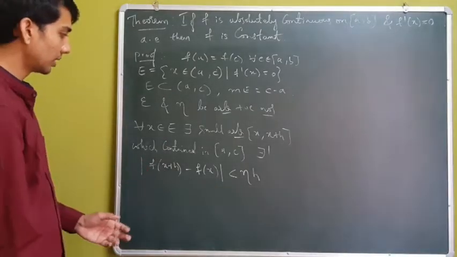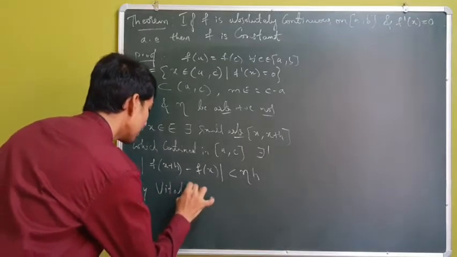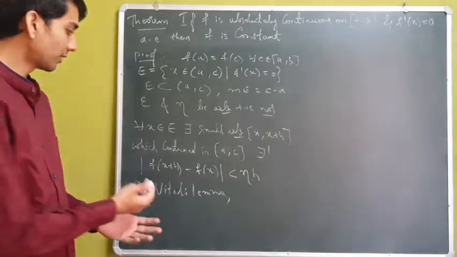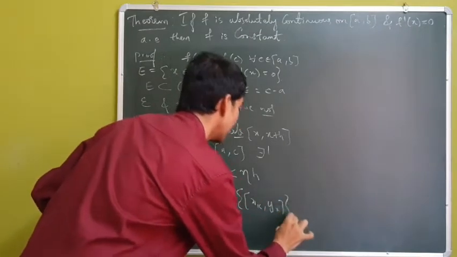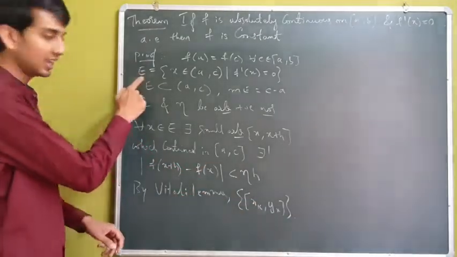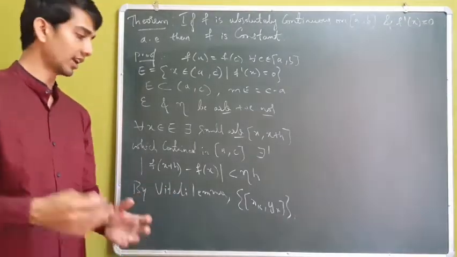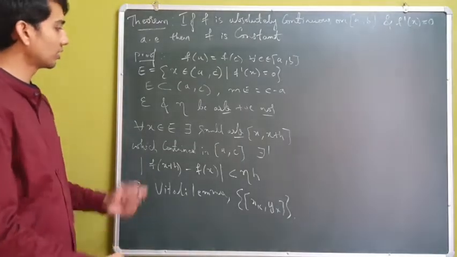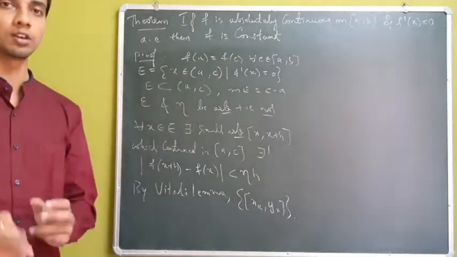If this is possible, now by Vitali lemma, I can find a finite collection of disjoint intervals, say xk, yk, which cover the set E, almost all of E, except a set of measure less than delta, where delta is the positive number corresponding to epsilon in the definition of absolute continuity of f.